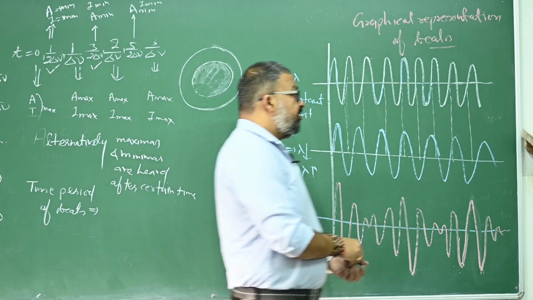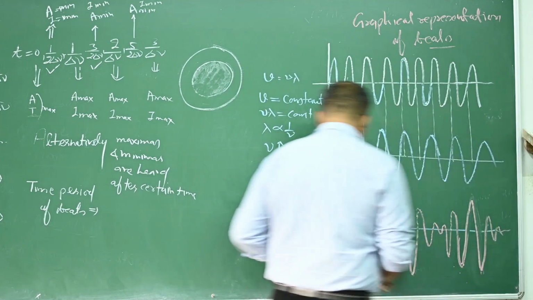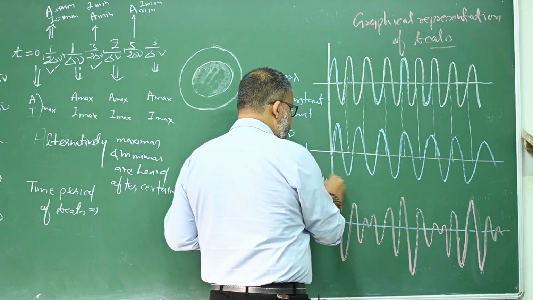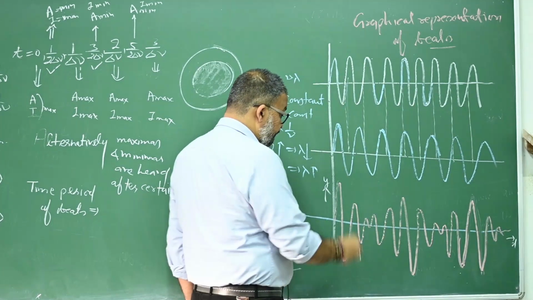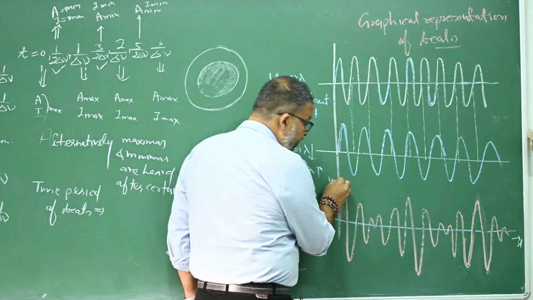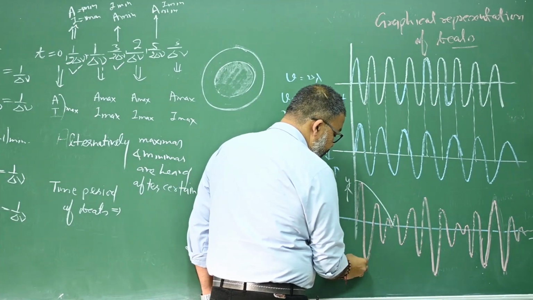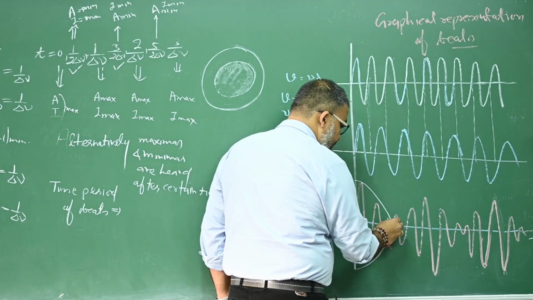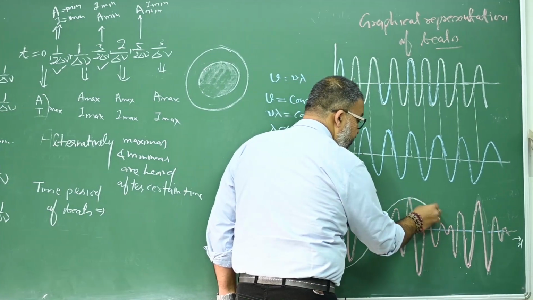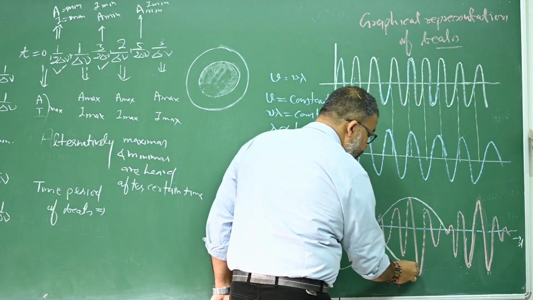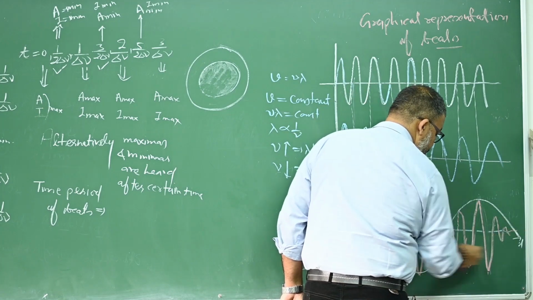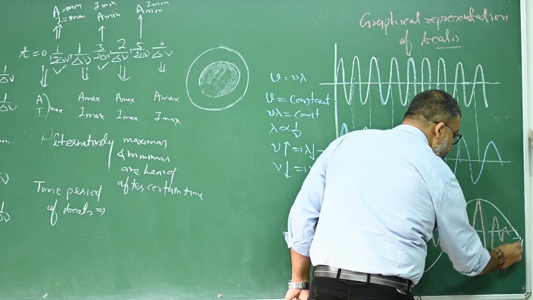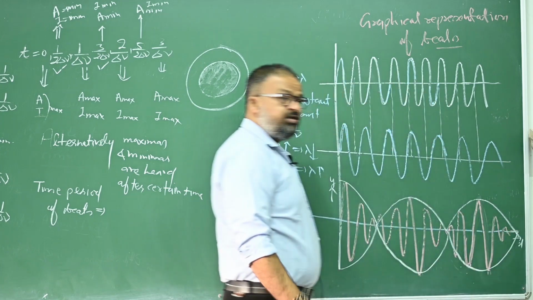Is that okay? That means what? This is a graph between displacement and time. And what are you looking for? That amplitude is maximum and then this amplitude decreases to 0. Then it again increases to maximum and again 0, and this repeats again and again. Is that okay?